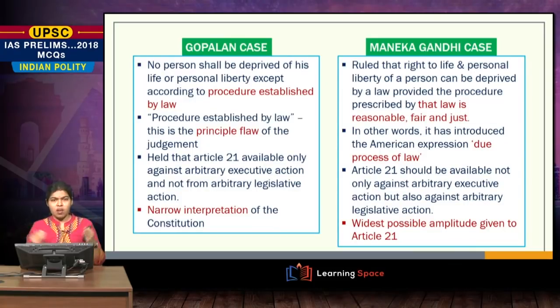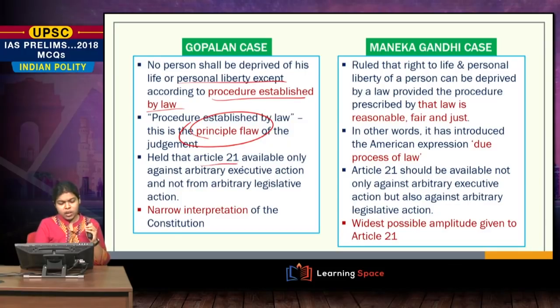A quick comparing and contrasting of the Gopalan and Menaka Gandhi cases. No person shall be deprived of his life or personal liberty except according to the procedure established by law. This is where the principal flaw in Article 21 before it was amended lies. It held that Article 21 is available only against arbitrary executive action and not arbitrary legislative action. That is, anything established by law was held to be valid even if it was unjust or unfair. So this was a very narrow interpretation of the Constitution.